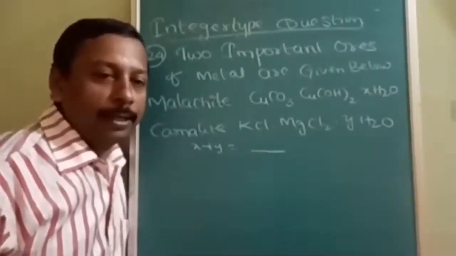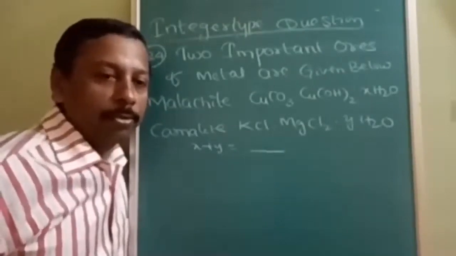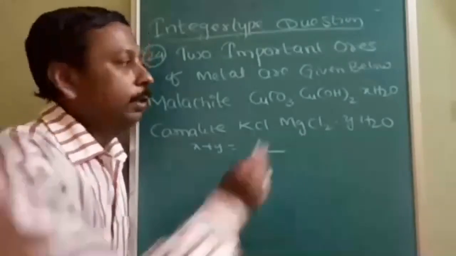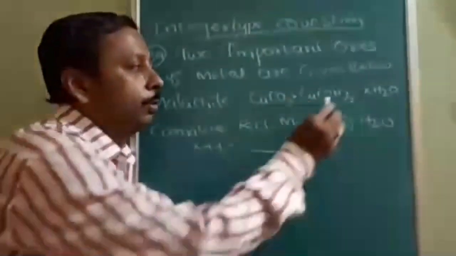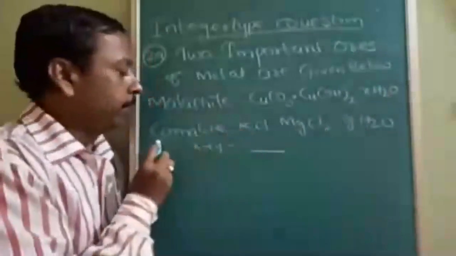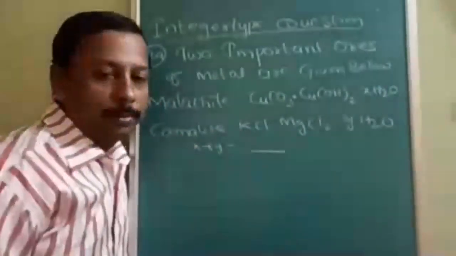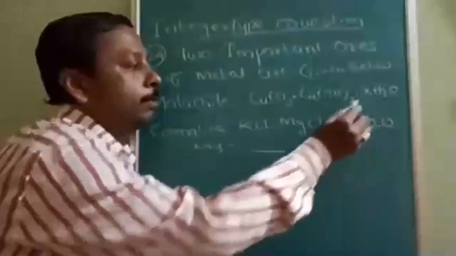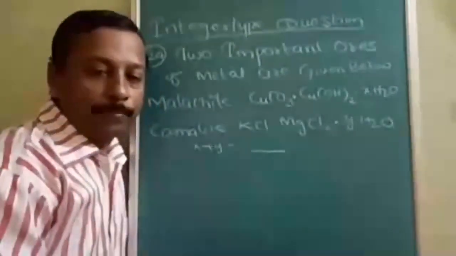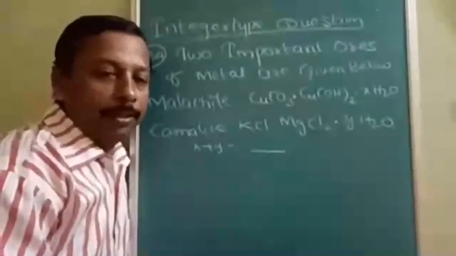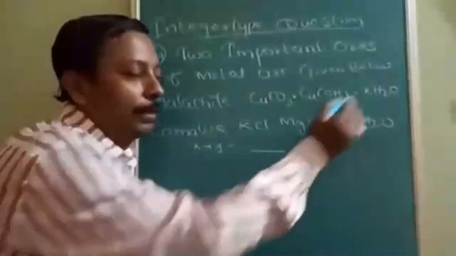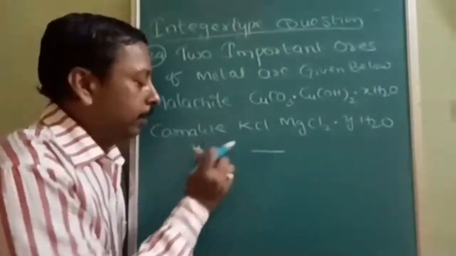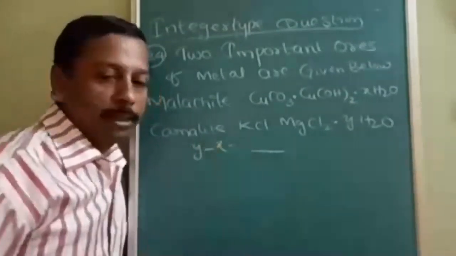The question is made tricky. 2 important ores of metals are given below. First one is malachite, CuCO3·Cu(OH)2·XH2O. Carnallite, KCl·MgCl2·YH2O. The question is X plus Y is equal to how much? Okay, you can try. It is simple, memory based, practice based. The question is Y minus X, not X plus Y. It was Y minus X.